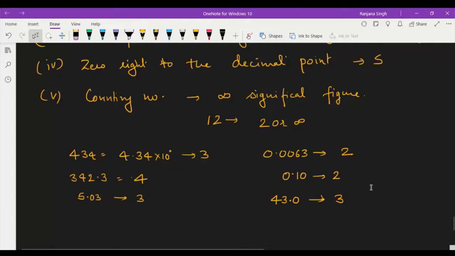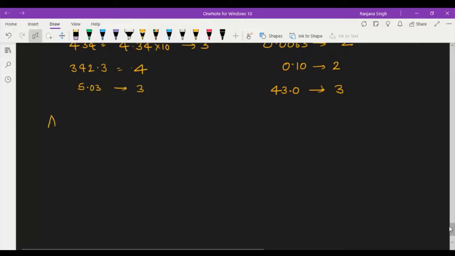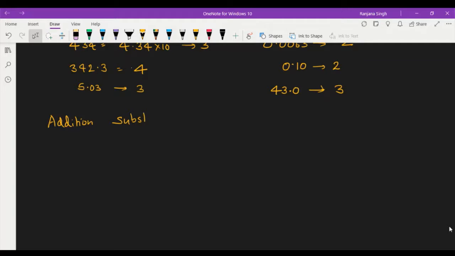And similarly, the addition and subtraction part of significant figures. In addition or subtraction, you have to represent the result with the same number of significant figures. The result should have the minimum number of significant figures as present in any added number.